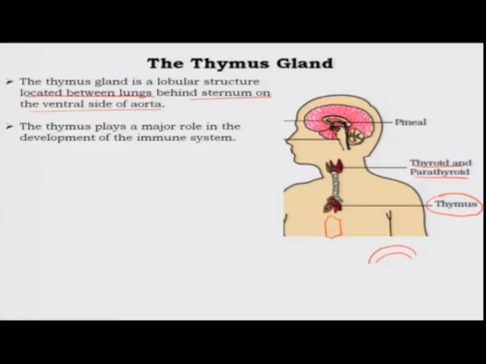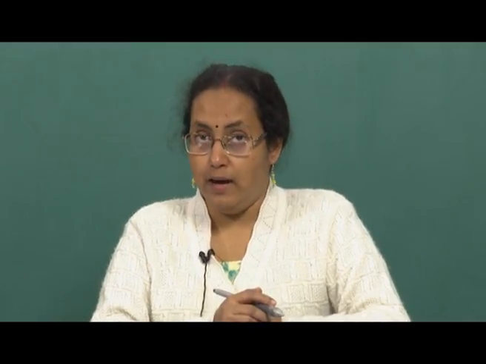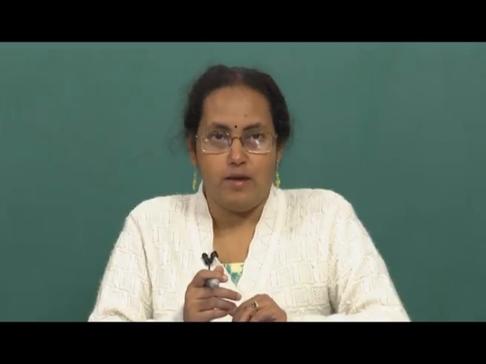Now, what does this thymus gland do? It plays a major role in the development of the immune system. If you remember, when I talked about the blood, I said that there are some blood cells called T lymphocytes. The T of the T lymphocytes comes from thymus, because these T lymphocytes are produced in the thymus gland.